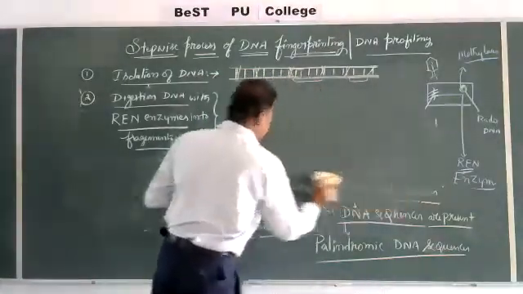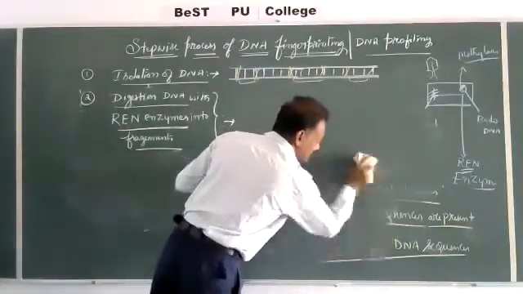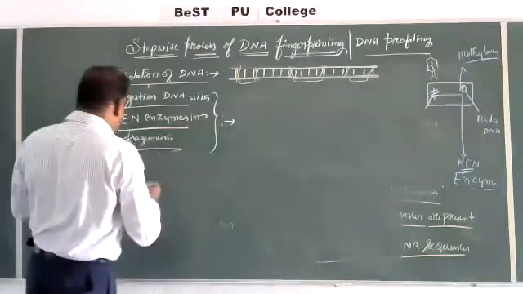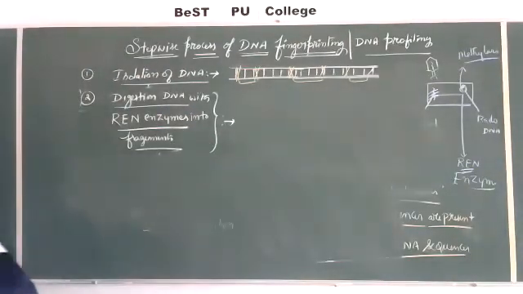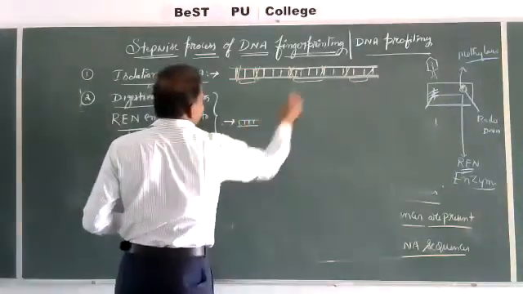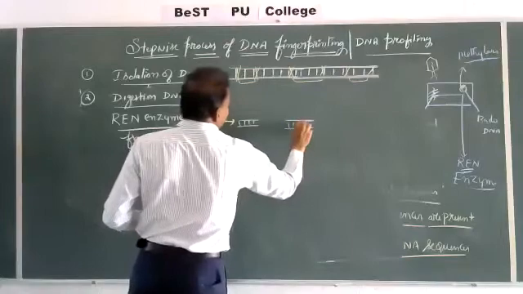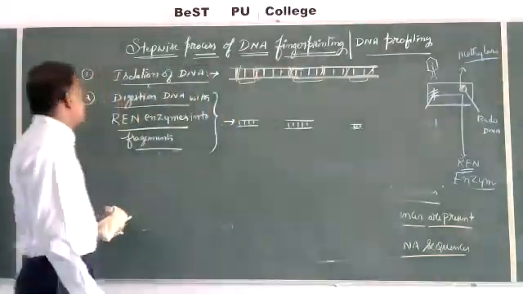Now fragments are there. Third step, fragments are there. Here, here, here. So many fragments.